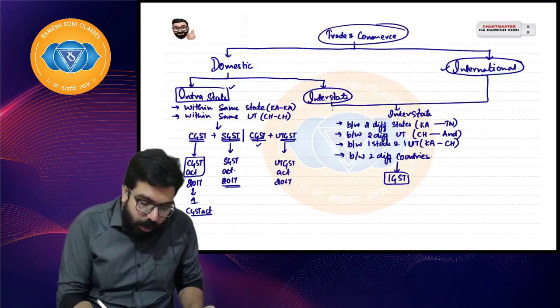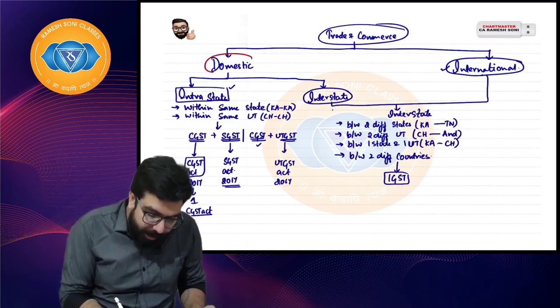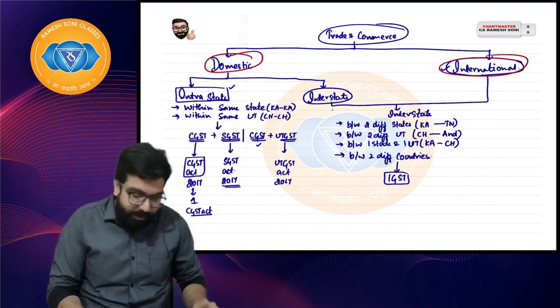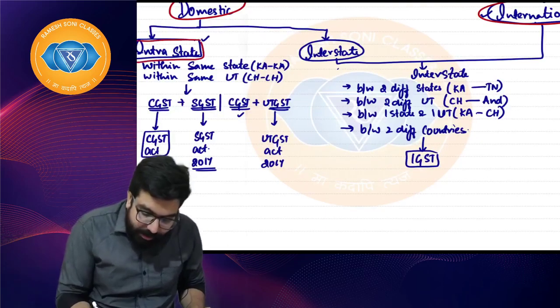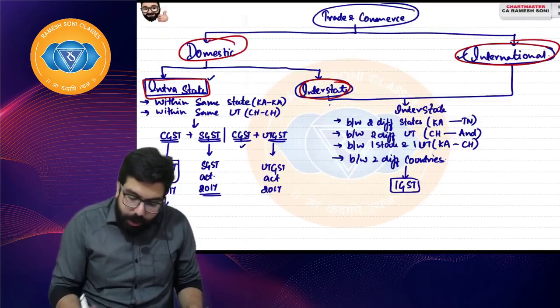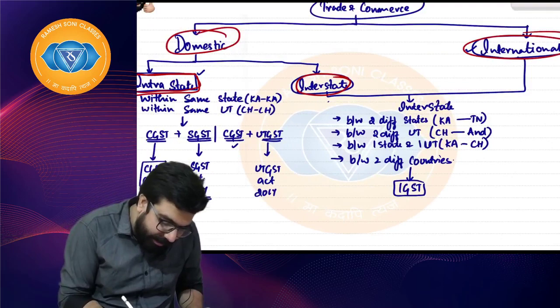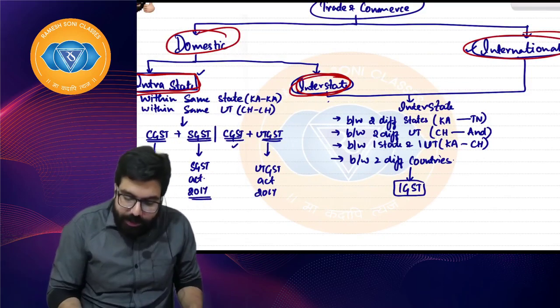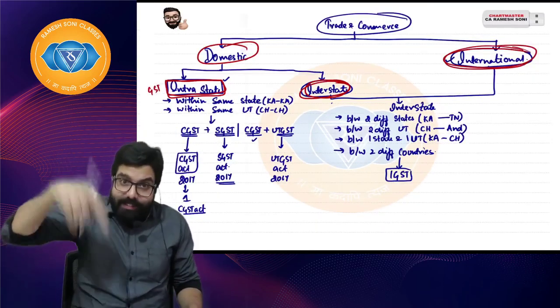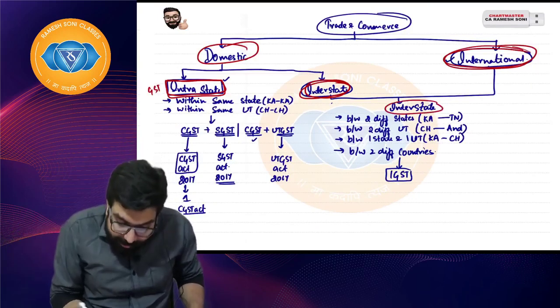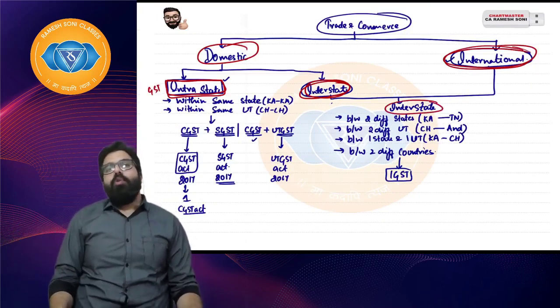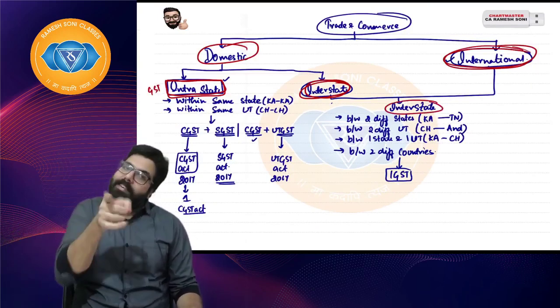We learned about trade and commerce. Trade and commerce means domestic trade, and it can be international trade. Domestic trade can be of two types, intrastate and interstate. In GST also, intrastate is intrastate only. Interstate and international in GST are now both known as interstate. So if goods have come from the US to India, we'll call it an interstate transaction only.